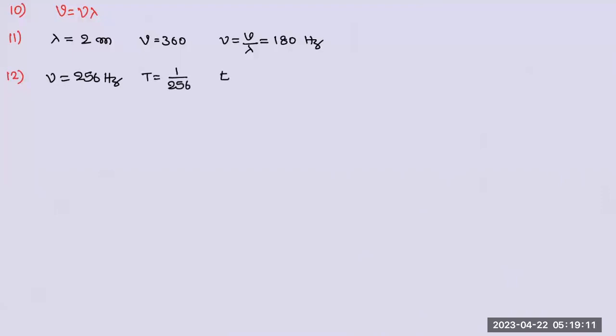And time taken to complete 32 vibrations, I'll call it small t because I can't take capital T. Capital T is time period. That is equal to 32 by 256. Okay, we'll stop it here. Let us continue.